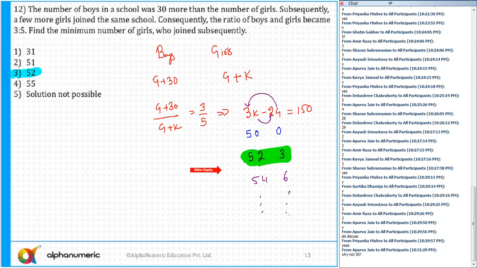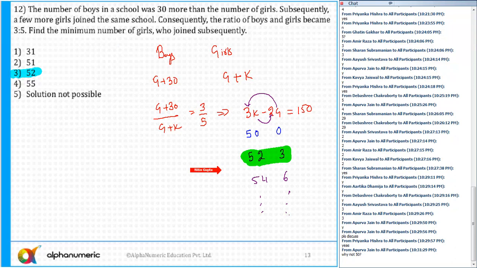50. Otherwise, there is no use of this statement. One way is that the number of boys in a school was 30 more than the number of girls. So you can simply say that the number of boys is 50. And another way is that none of the options is 50. Are you seeing any option as 50?